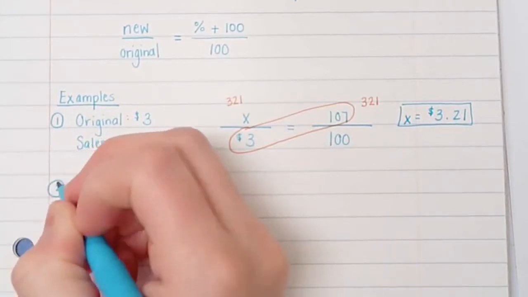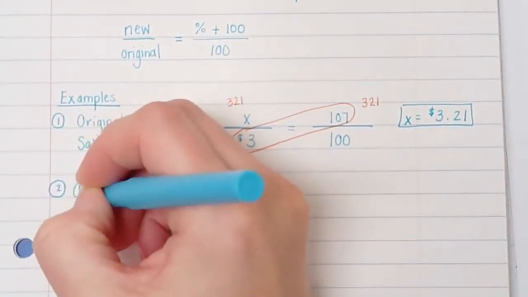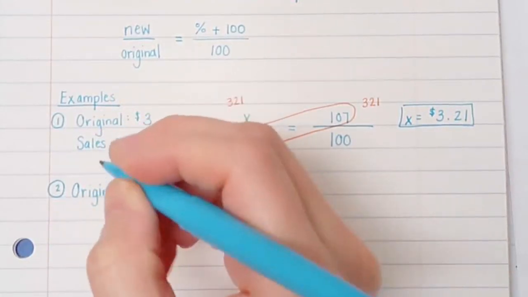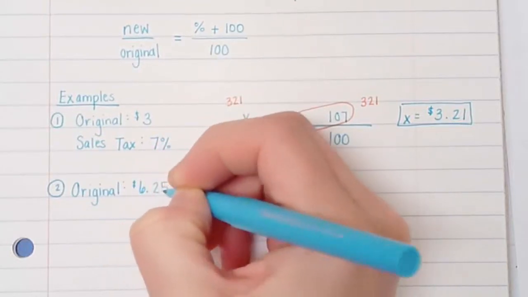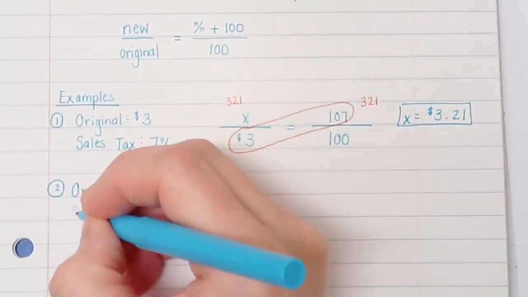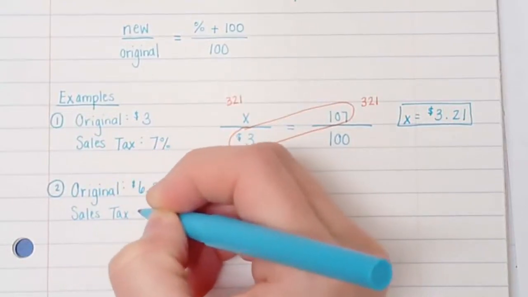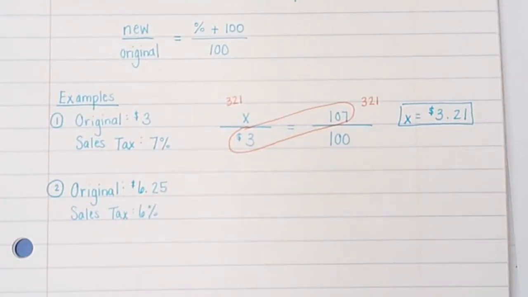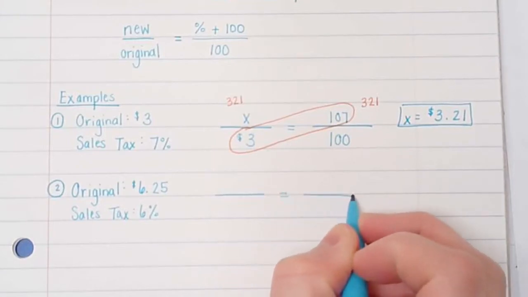All right, let's try $6.25, and let's say your sales tax is 6%. All right, so let's fill in what we know. So here's my proportion. Remember, new over original.